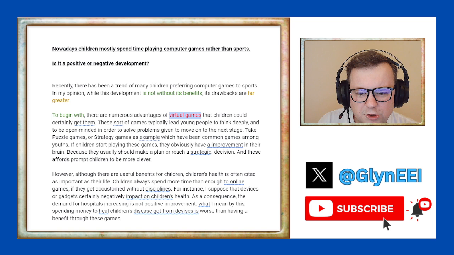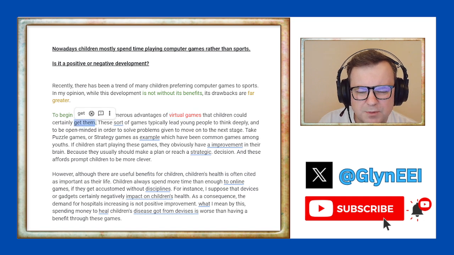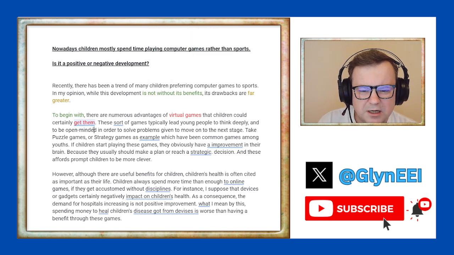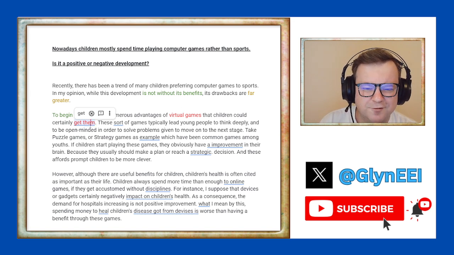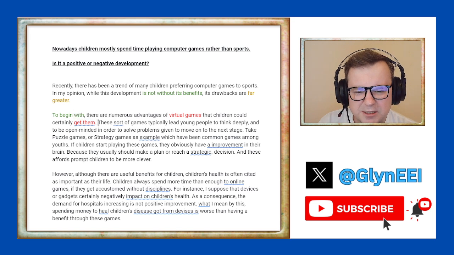That children could certainly... to begin with, there are numerous advantages of virtual games that children could certainly get them. Don't know what this means, to get them. We don't need to repeat the pronoun here either, that children could certainly get. We don't need to repeat the pronoun, the rules of relative clauses. It can be tricky, but I don't like this. I would avoid get in most academic essays, but okay.